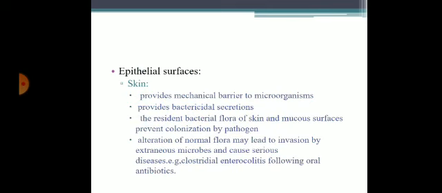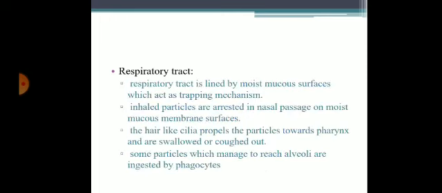Epithelial surface: skin. Skin provides a mechanical barrier to microorganisms. It provides bactericidal secretions. The resident bacterial flora of skin and mucous surfaces prevents the colonization of pathogens. Alteration of normal flora may lead to invasion of extraneous microbes and cause serious diseases, for example Clostridium and enterococci following oral antibiotics.